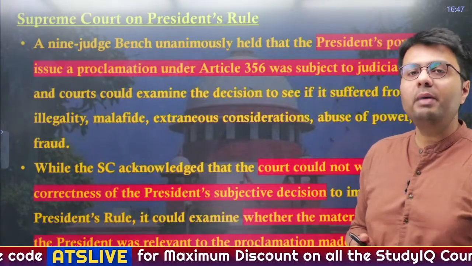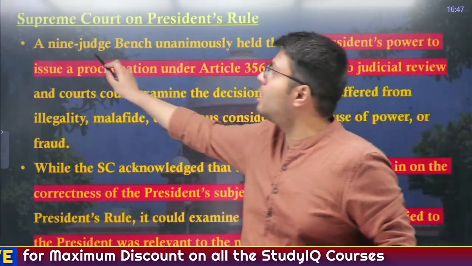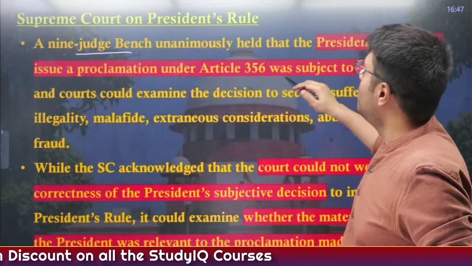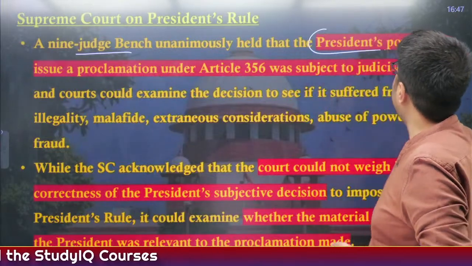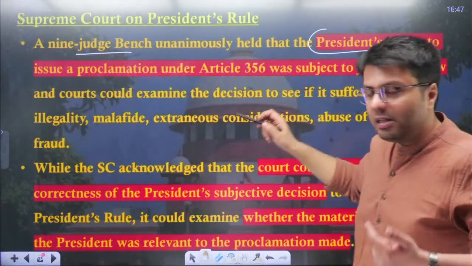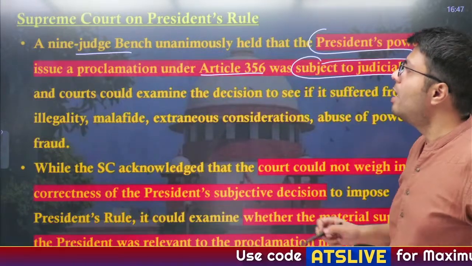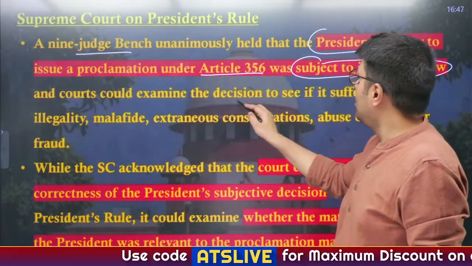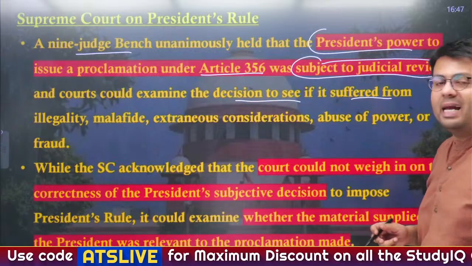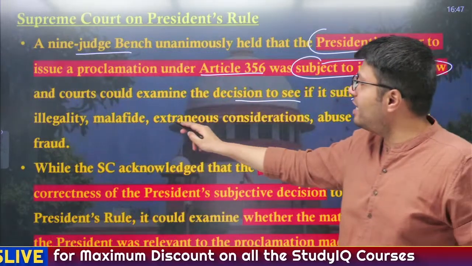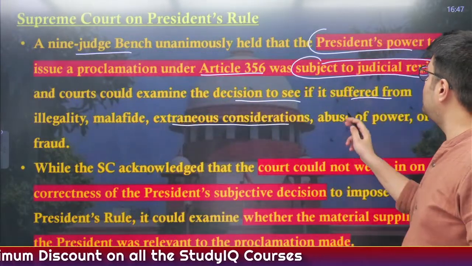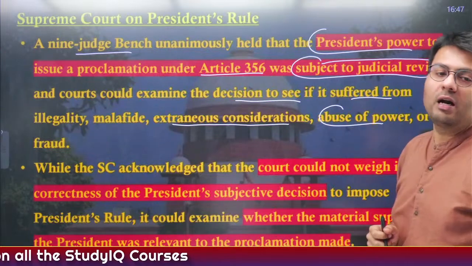Now, the S.R. Bommai case was very notable because it was heard by a 9-judge bench which unanimously held that the President's power to impose President's Rule under Article 356 was subject to judicial review, and courts can actually examine the decision to see if it suffered from illegality, malafide intention or extraneous circumstances, or even abuse of power and fraud.